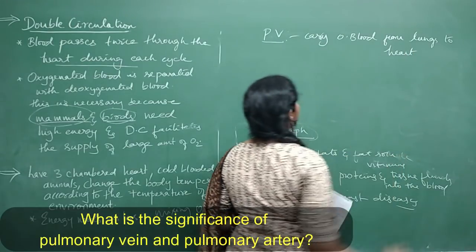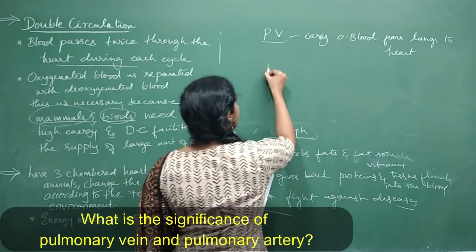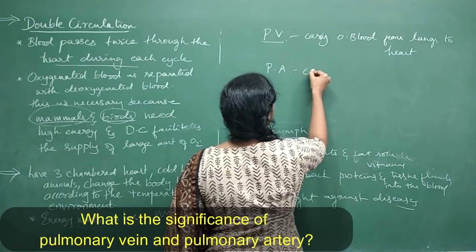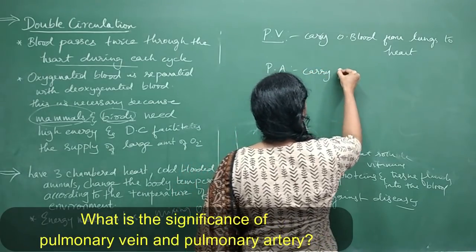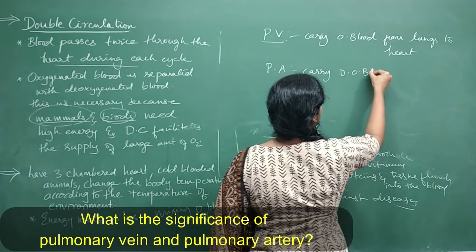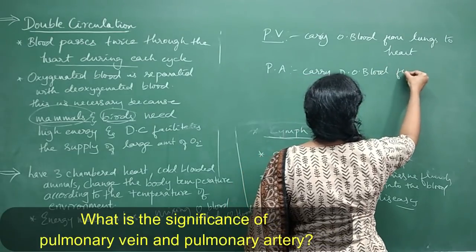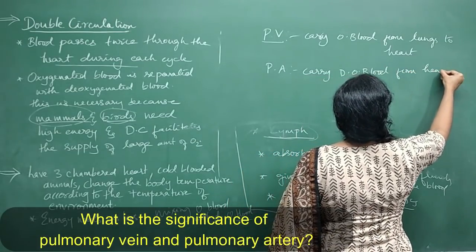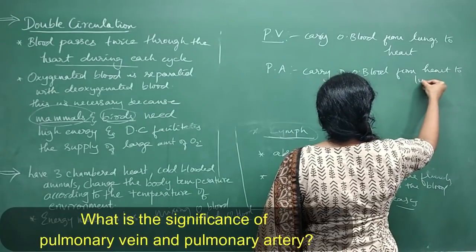This is the major function of pulmonary vein, whereas pulmonary artery carries deoxygenated blood, right, from heart to lungs.